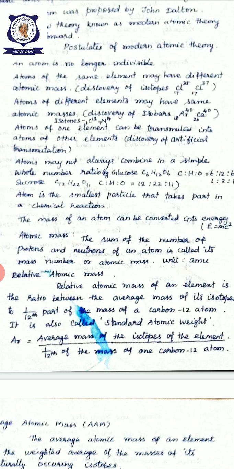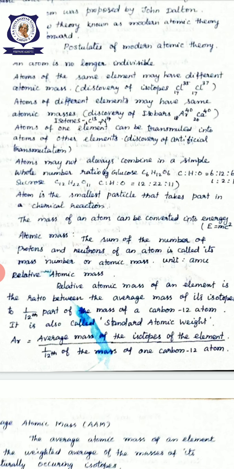We are just comparing the mass of an atom with the mass of either hydrogen or oxygen or carbon 12 atom. See, we are comparing, so that is called relative atomic mass.